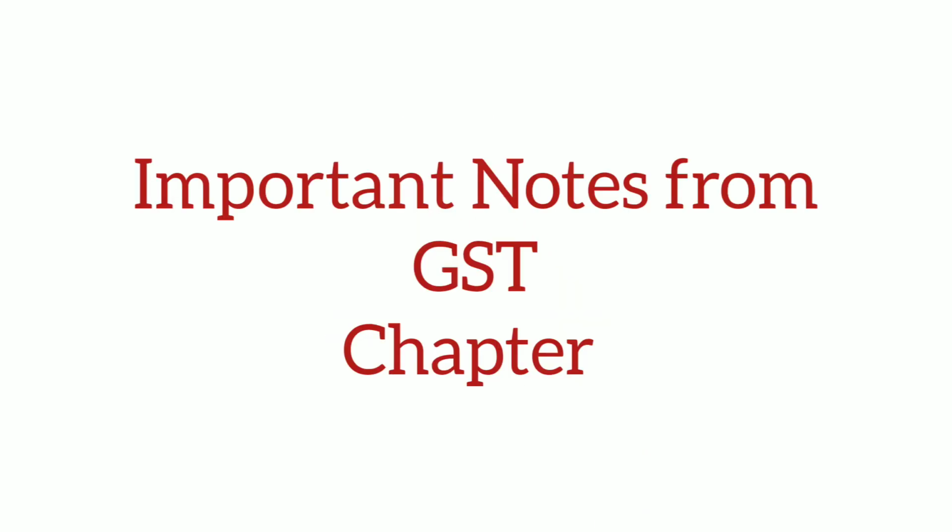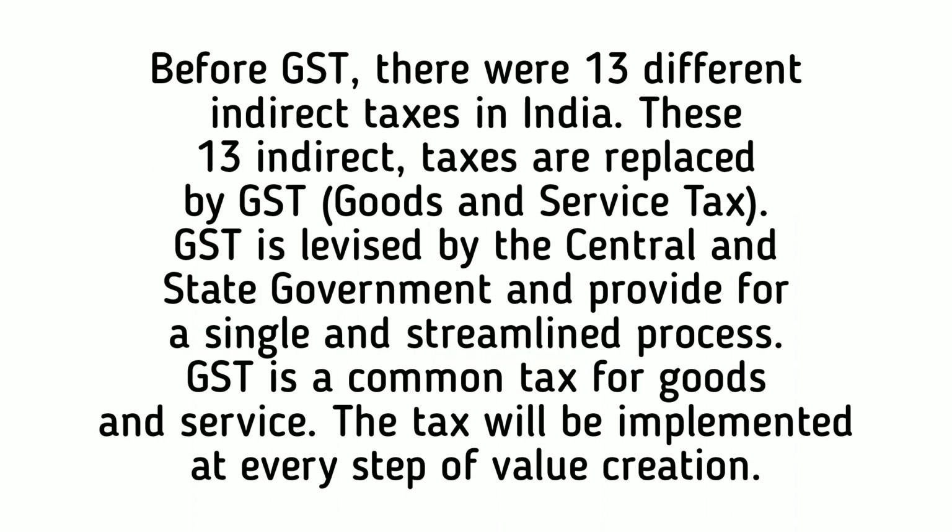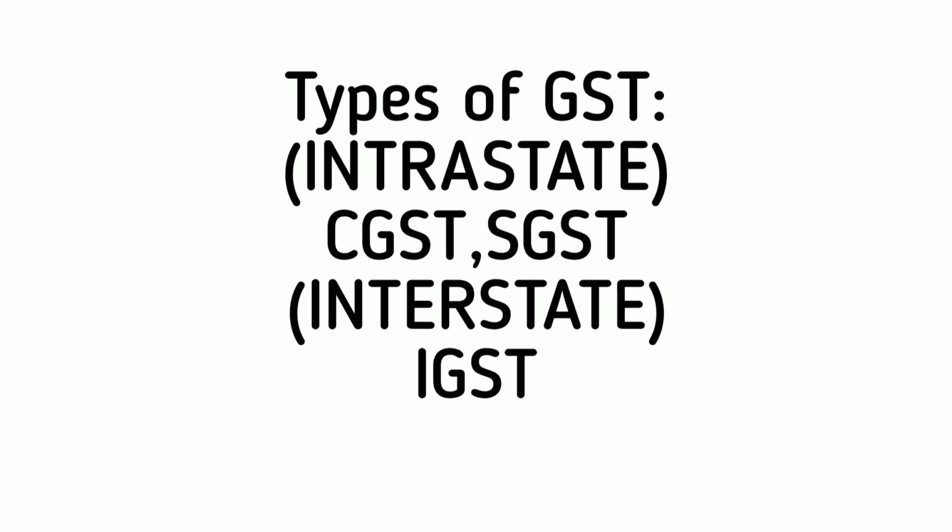The first chapter is GST or Goods and Service Tax. Before GST, there were 13 different indirect taxes in India. These 13 indirect taxes were then replaced by GST. GST is levied by the central and the state government and provides for a single and streamlined process. Now, GST is a common tax for all goods and services. GST can be of three types: CGST, SGST, and IGST.